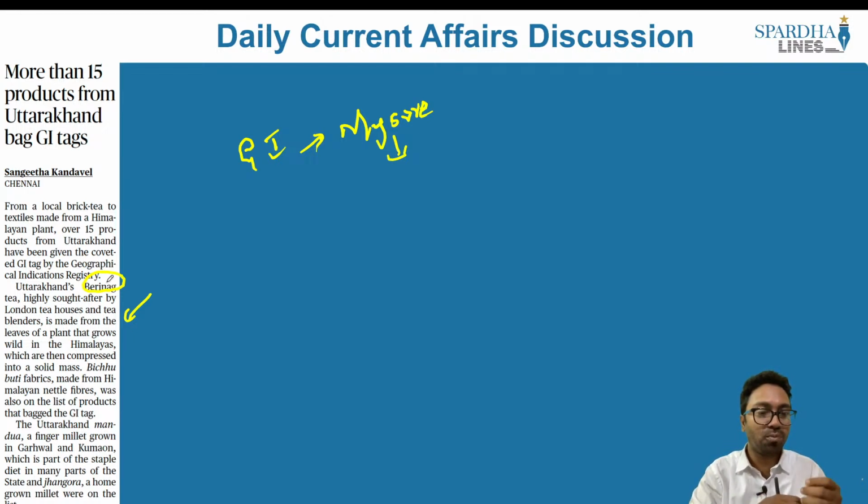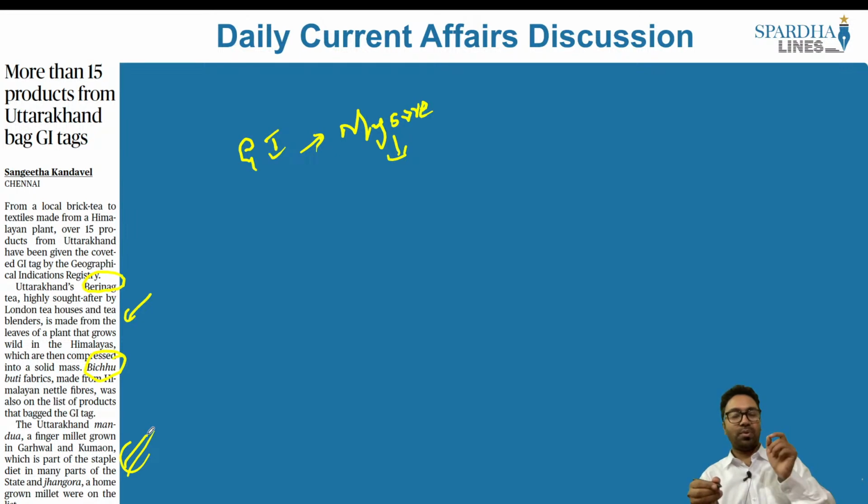Similarly, we have Bichu Butti fabrics made from the Himalayan nettle fibers, which was also on the list, which bagged the GI tag. The Uttarakhand Manduva, a finger millet grown in Garhwal and Kumaon, which is part of the staple diet in many parts of the state, and Jangora, a homegrown millet, were also on the list. These were some of the products which were given the GI tag by the registration office of the geographical indication. These are very, very important from your GS paper 3 economy. Now let's look into the next article.